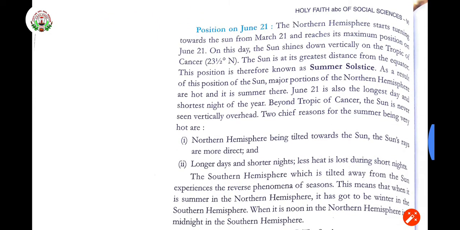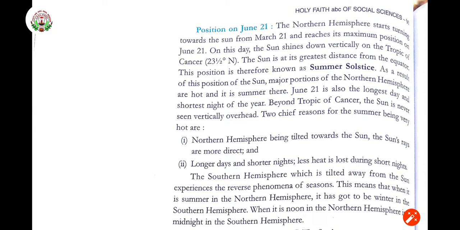Position on 21st June. The northern hemisphere starts turning towards the sun. From March 21, it is turning in front of the sun and reaches its maximum position on June 21.